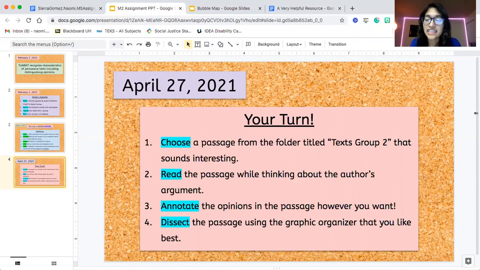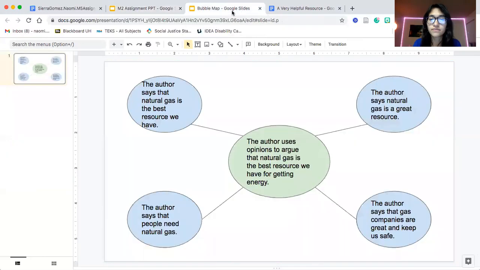Next, you're going to annotate the opinions in the passage however you want. So you can underline it, you can box it, you can circle it, do whatever you'd like, but just make sure that the opinions are noted in the passage. Lastly, you're going to dissect your passage using a graphic organizer that you like best. You can use the bubble map that I used over here, or you can use the tree map. That is another option in that folder.